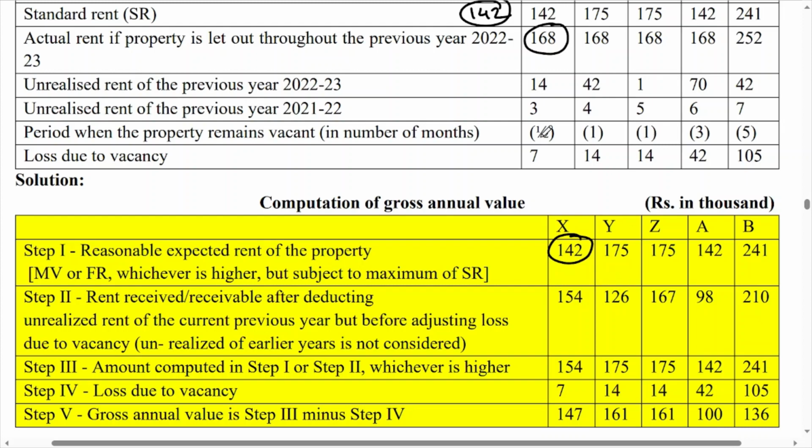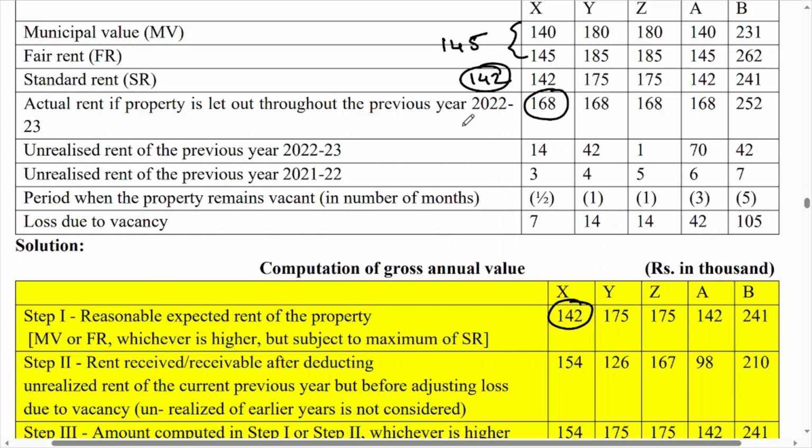Now actual rent received or receivable if the property is let out, previous year 22-23. That means 168 minus unrealized rent for 22-23 and unrealized rent for the previous year 21-22. You have to remember here that whatever unrealized rent for the preceding previous year is not to be considered. Only unrealized rent for the current previous year you have to deduct. So 168 minus 14 gives you 154.